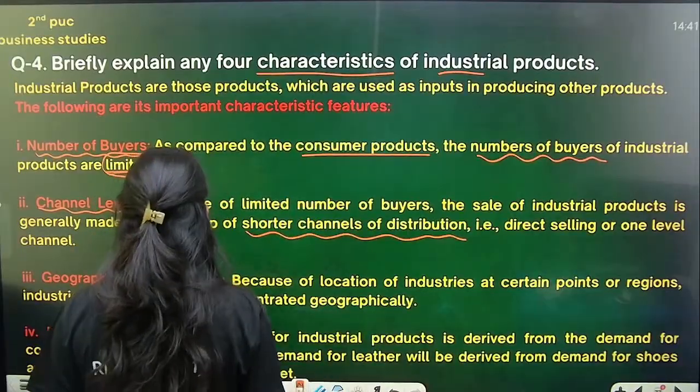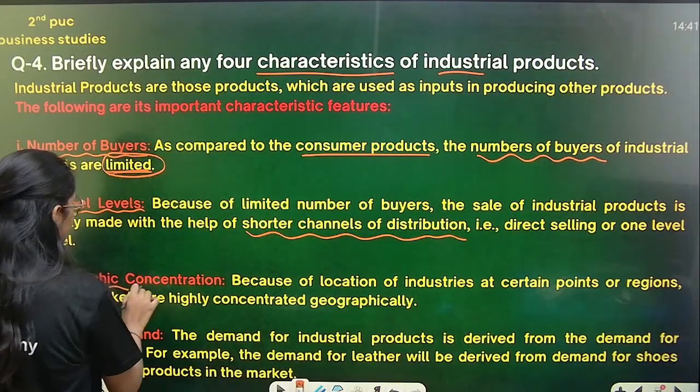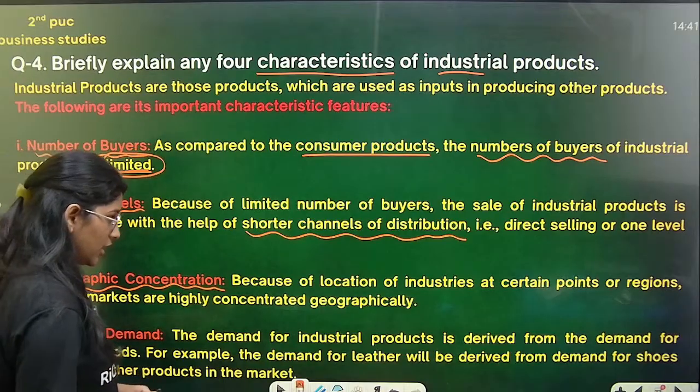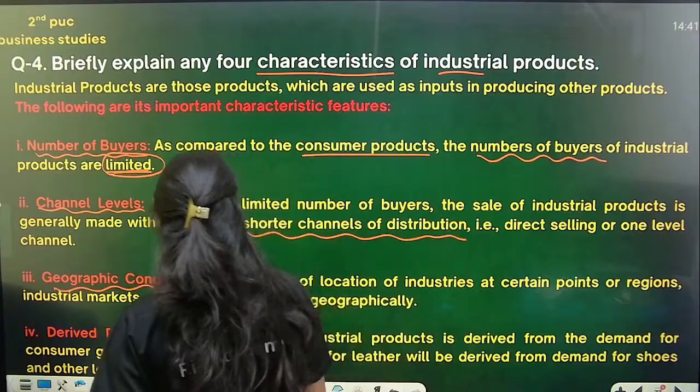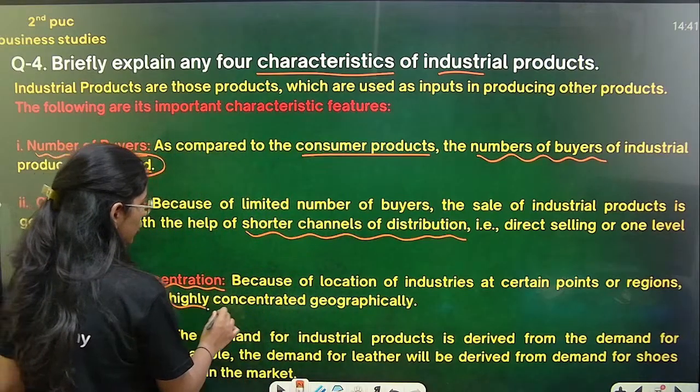Okay, now let's move to the next one, that is geographic concentration. Because of the location of industries at certain points or regions, industrial markets are highly concentrated geographically.